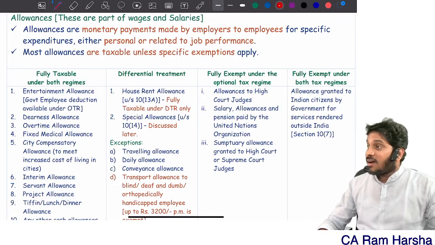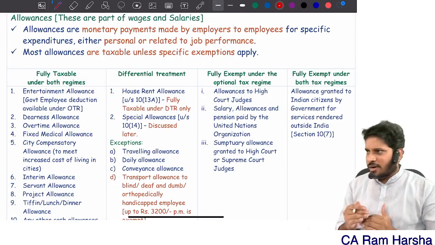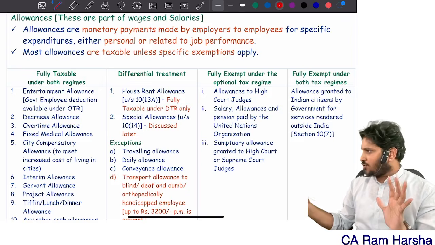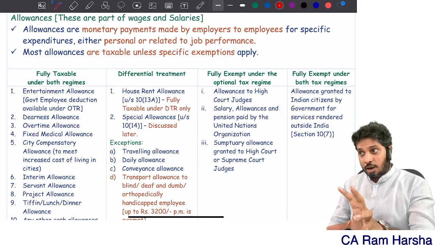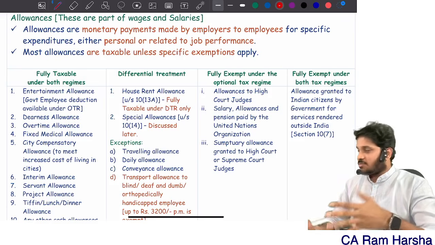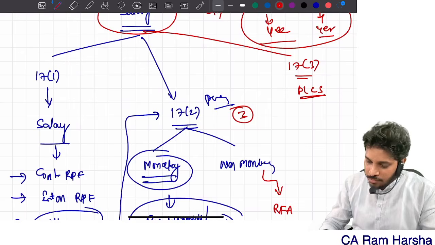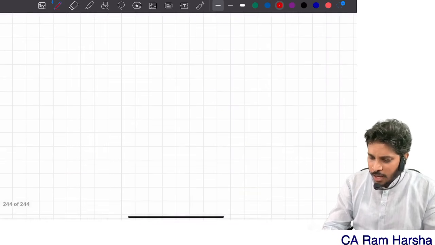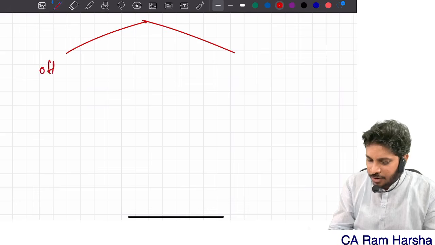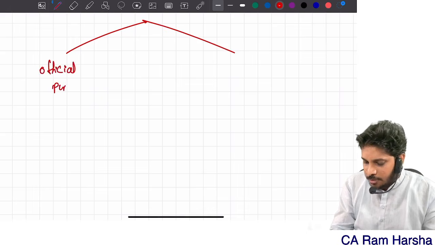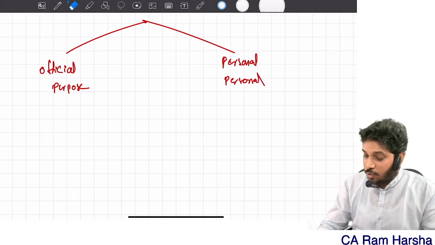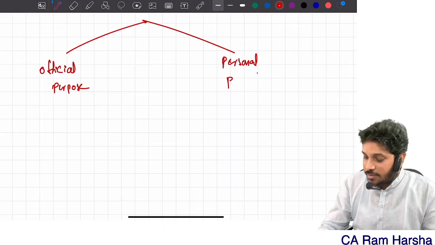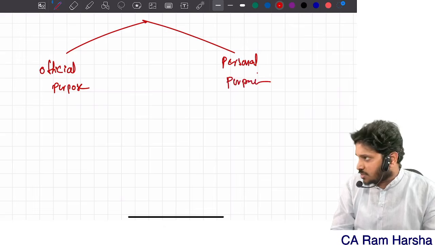Allowances. When you come to allowances, there is a huge amount of confusion. Which allowances are taxable to the employee under the optional tax regime? Which allowances are exempt under the optional tax regime? Which allowances are taxable under the default tax regime? So confusion. Ignore all that. I will give you one simple diagram. Allowances are given either for an official purpose or for a personal purpose.